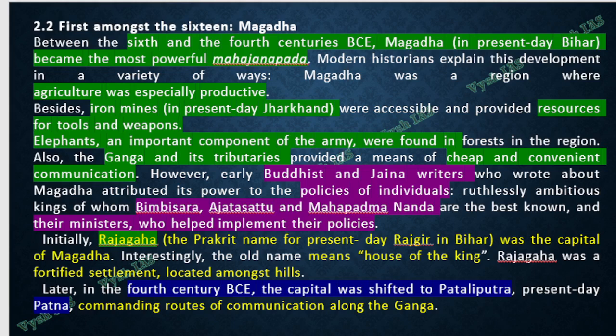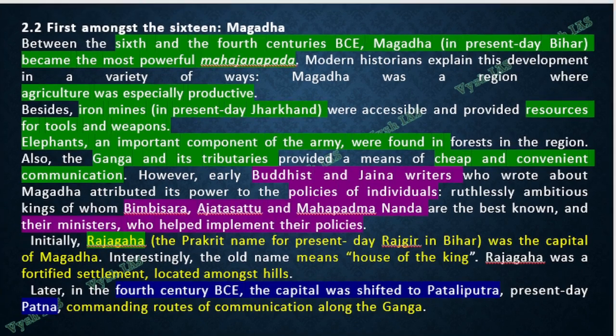Now I told you 16 Mahajanapadas. Among the 16 Mahajanapadas, the most popular one, or the first one you can tell, is Magadha. Between the 6th and the 4th century BC, Magadha became one of the most powerful Mahajanapadas. Here only you will know Bimbisara, Ajatashatru, many people are there, that are all in class 6th, and your R.S. Sharma I have covered in detail already. So why did it become so popular? Why did it become more powerful?